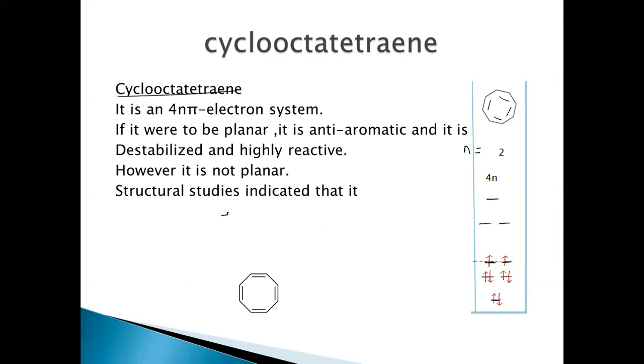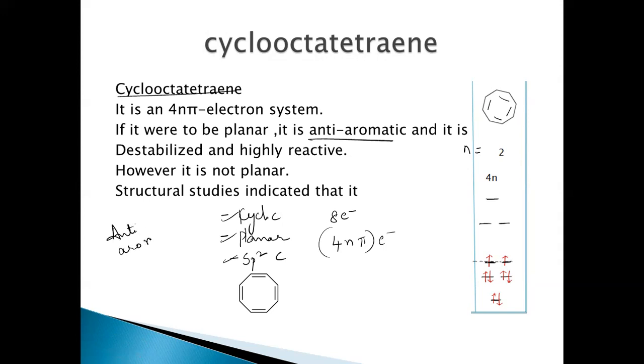So if we think that the molecule is cyclic, planar, and all the carbons are sp2 hybridized here, what is the rule it is following? Since it has 8 electrons, n is equal to 2, this is following the 4n pi electron rule here. So if all these 3 conditions are followed and it is a 4n pi electron system, what are we calling it? We are calling it anti-aromatic.